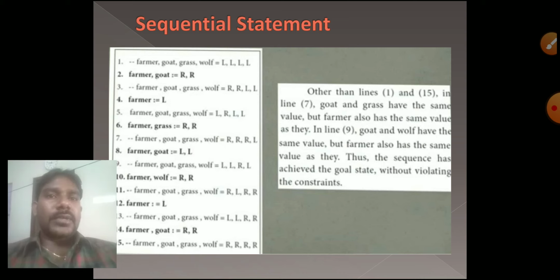Next, the farmer is on the right hand side and goes back to the left hand side. In the fourth step, the farmer is on the left side, and goes to the right hand side with the grass. Farmer, goat, grass, wolf. Now on the left side, the wolf is there, and on the right side, the goat only is there. The farmer also goes to the left hand side.